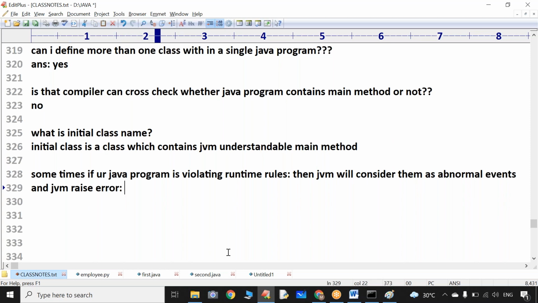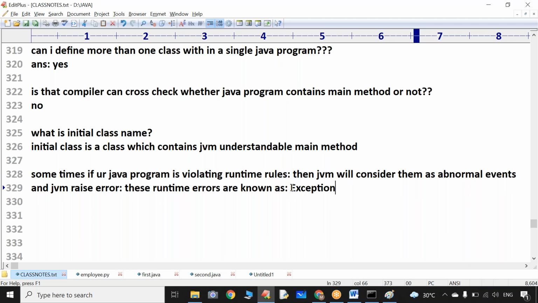Sir, these runtime errors are known in Java as exceptions.